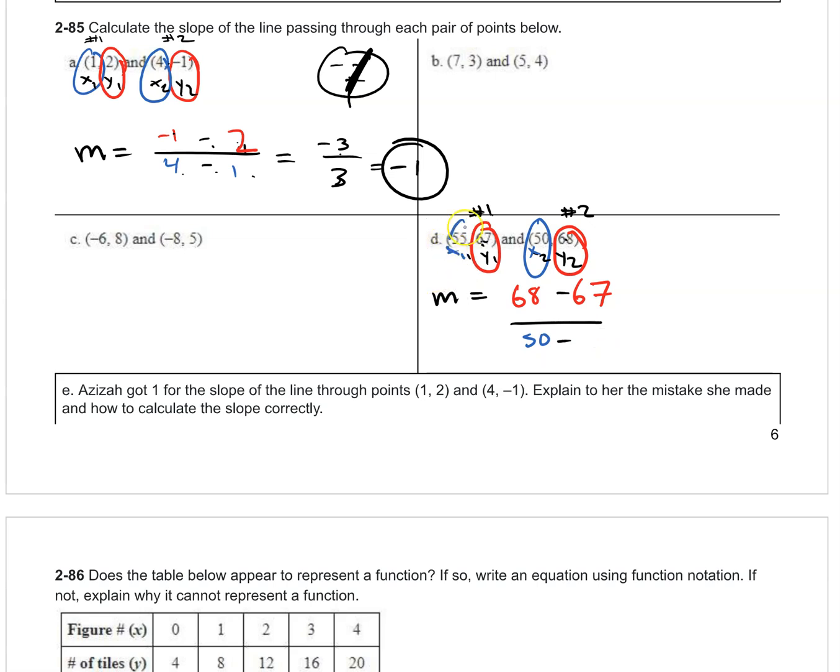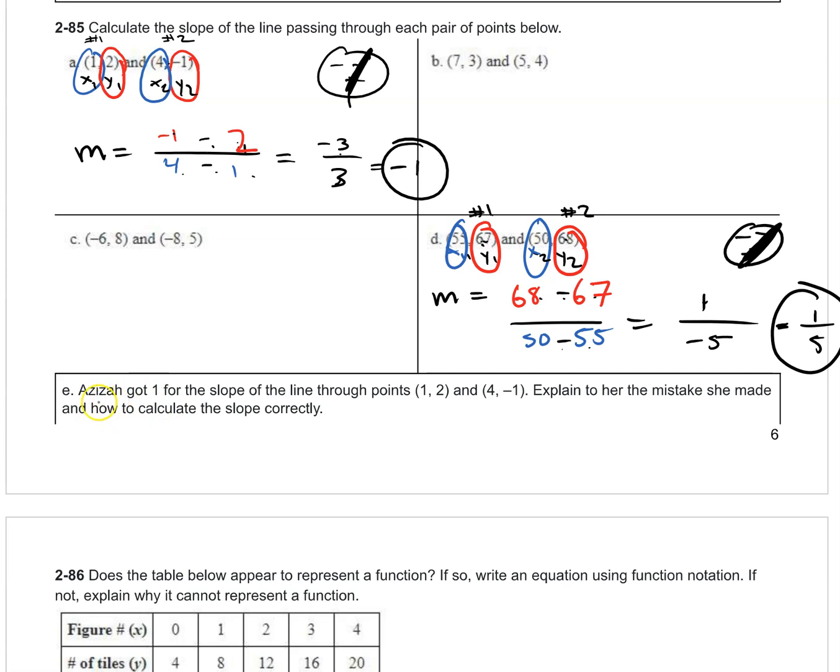Yes. 68 minus 67 is 1, and 50 minus 55 is actually going into the negative. So 1 divided by negative 5. So you're going to write your answer as 1 over 5, and then remember this guy. A positive 1 divided by negative 5 means the outcome is negative. So you put the negative sign in front of the fraction.